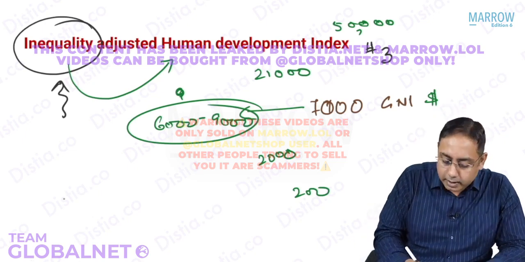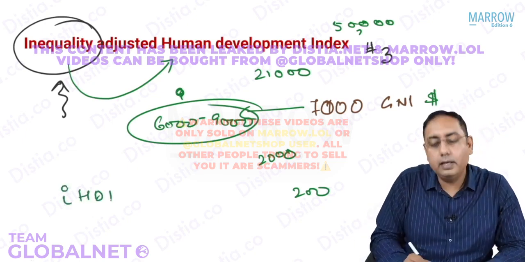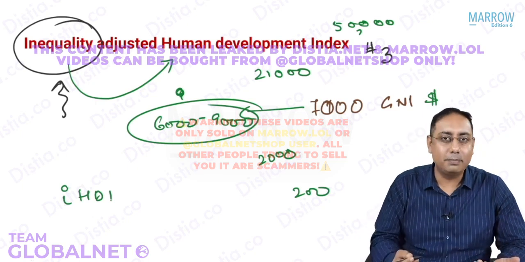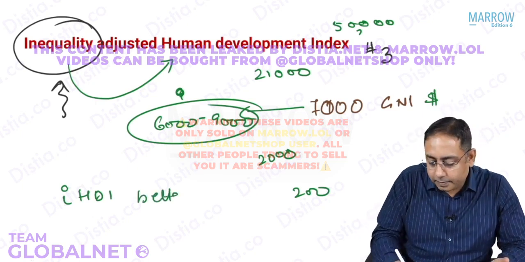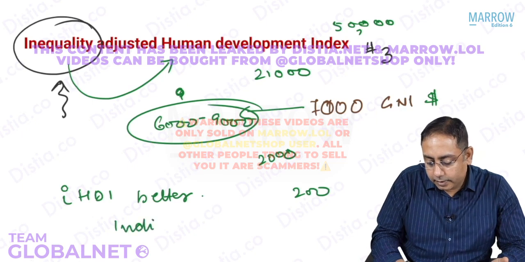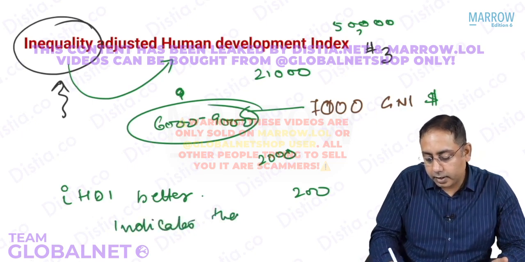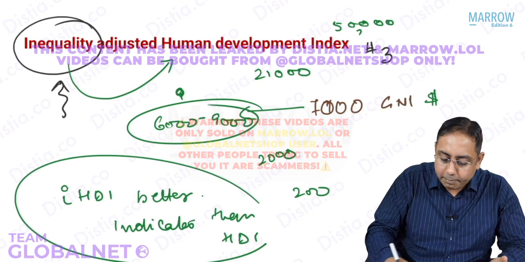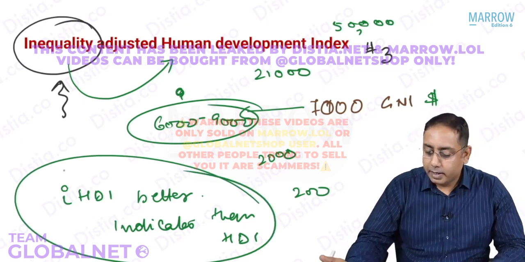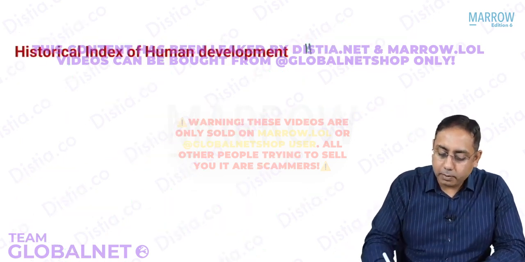Just understand that IHDI, the Inequality-adjusted Human Development Index, is a better indicator than HDI. That's all that you need. Next in line is topic number 4.